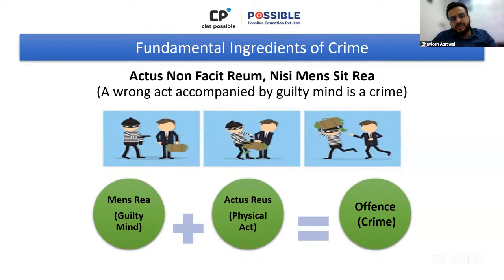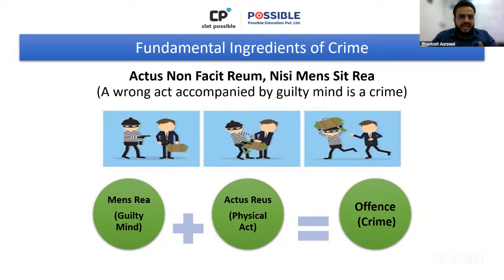The law says that if you want to hold somebody liable for a crime, let's say for robbery, for theft, for murder, dacoity, rape, etc., or any of the crime for that matter, cheating or any other related crime, then you must look at their mental status as well.